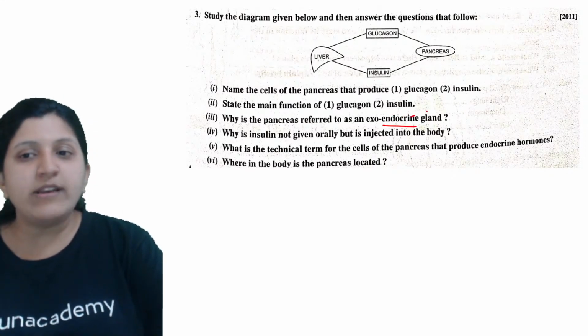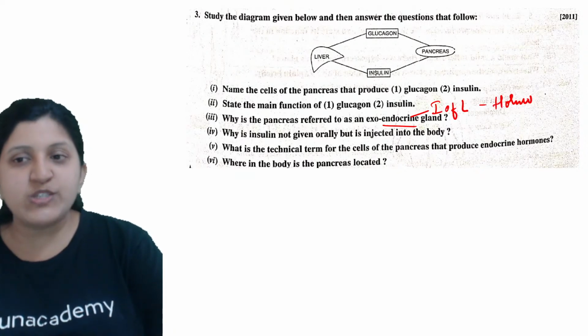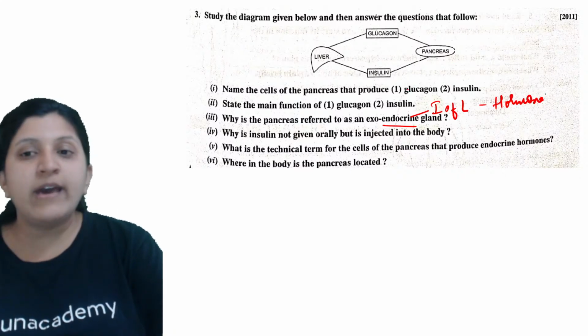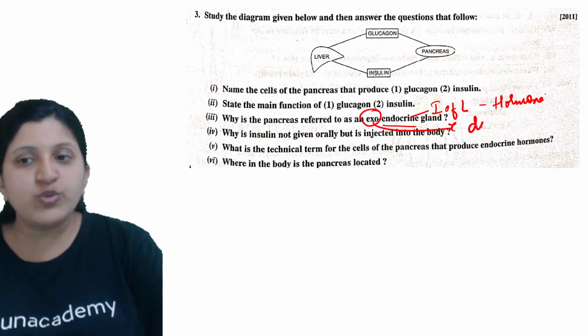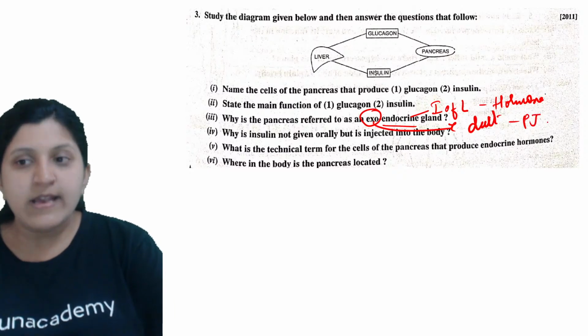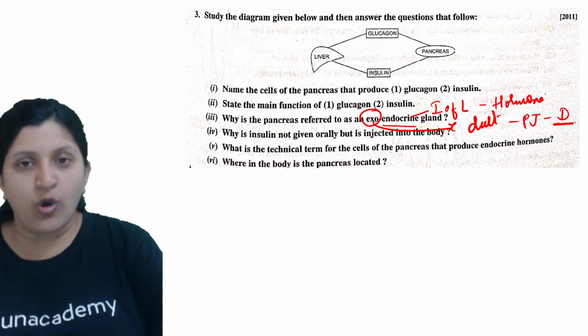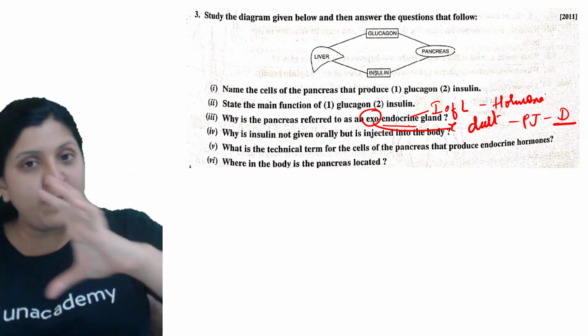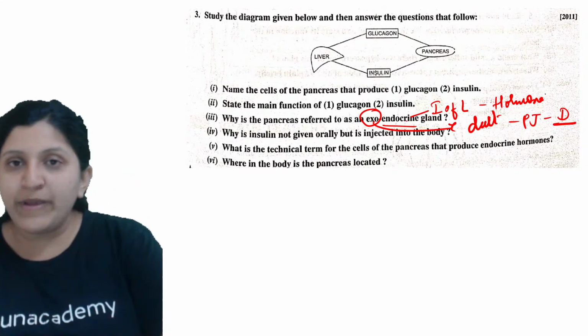The endocrine part is basically the islets of Langerhans, which produce hormones, so that is why it is an endocrine gland. When we discuss the exocrine gland, that is through the duct. Through the duct the pancreatic juice is secreted into the duodenum. That we call exocrine, because a tube is there and we can see the movement through the tube.